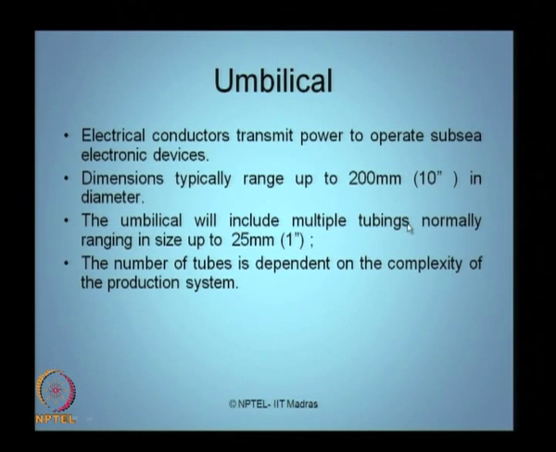However, the size of these tubings is generally limited to 1 inch in diameter, or 25 millimeters. On the whole, the casing or the piping will be about 200 millimeters in diameter. So, approximately, there can be about 6 to 8 tubes housed in a single umbilical.